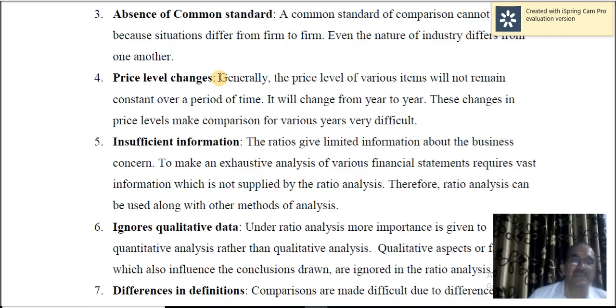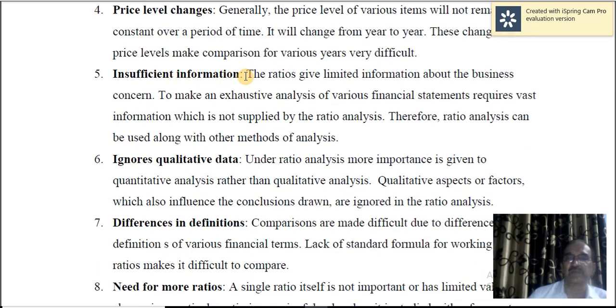Now for the same asset, the price might be 20,000 rupees or 30,000 rupees. So price level of various items will not remain constant over a period of time. It will change from year to year. These changes in price levels make comparison for various years very difficult. And financial statements are based on historical data, and ratios calculated based on historical data definitely have limitations.